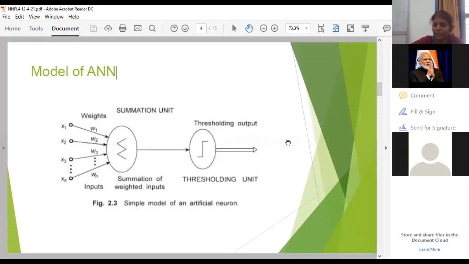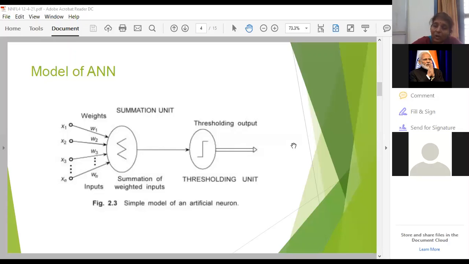So here if you are observing your input variables x1, x2, so on, n number of input variables or input neurons will be there. Suppose if you are going back to the basic structure of brain, the biological neuron, where we'll be having 10 power 10 basic units called neurons.